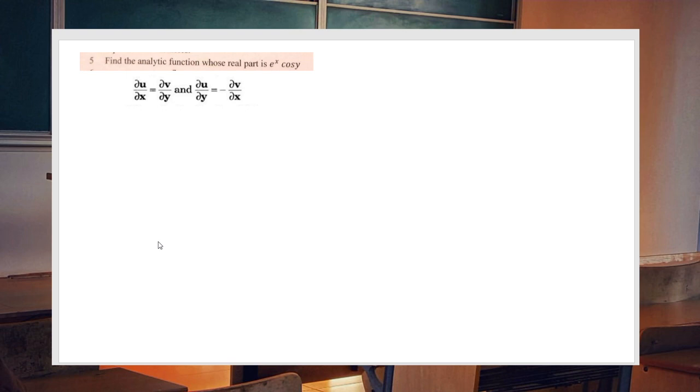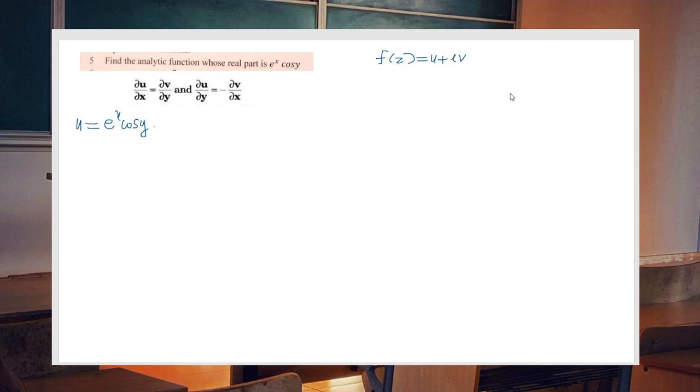We have to find a function which is conjugate to this given function. It's actually a very important problem. Suppose our function f of z equal to u plus iv, where u is equal to e raised to x cos y.